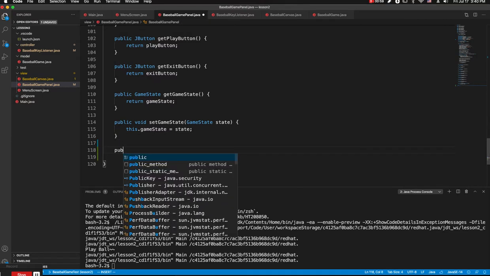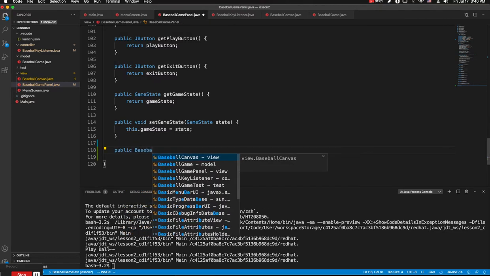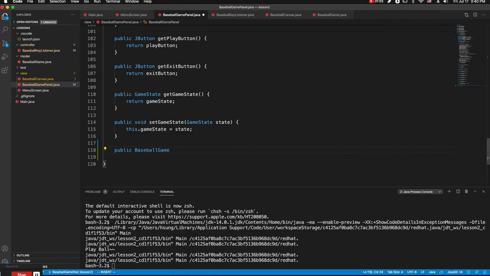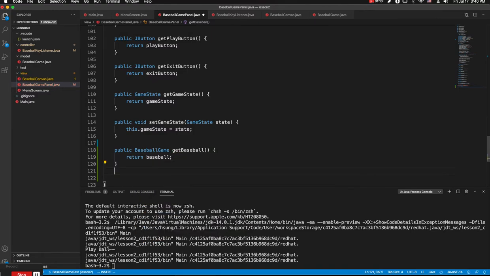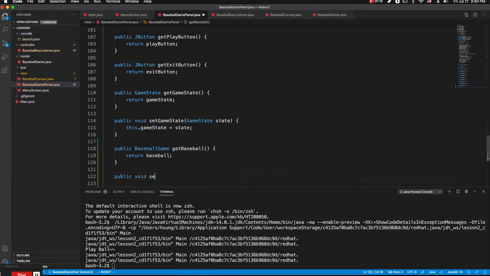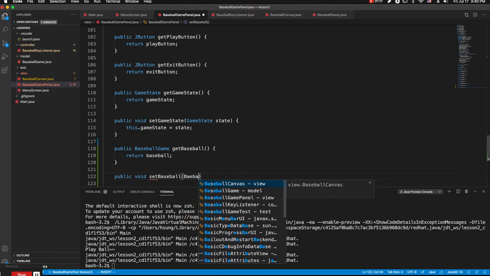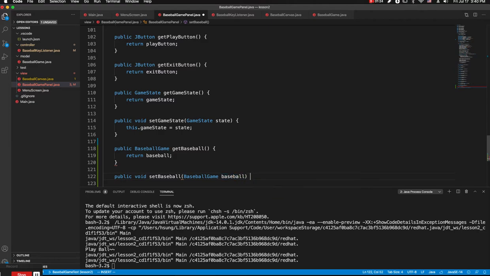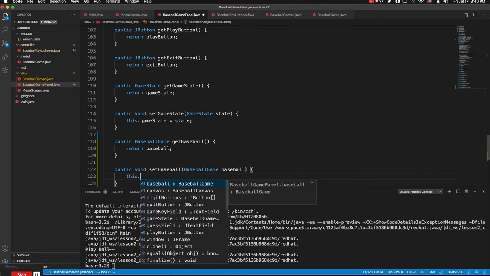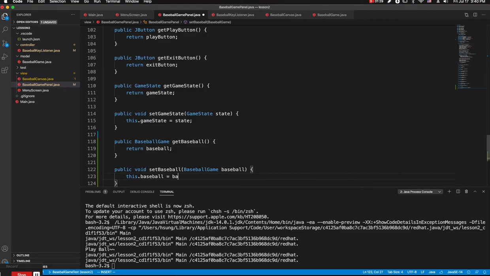So public baseball game get baseball, return baseball, public void set baseball, baseball game, baseball is provided, then this dot baseball is the baseball there.